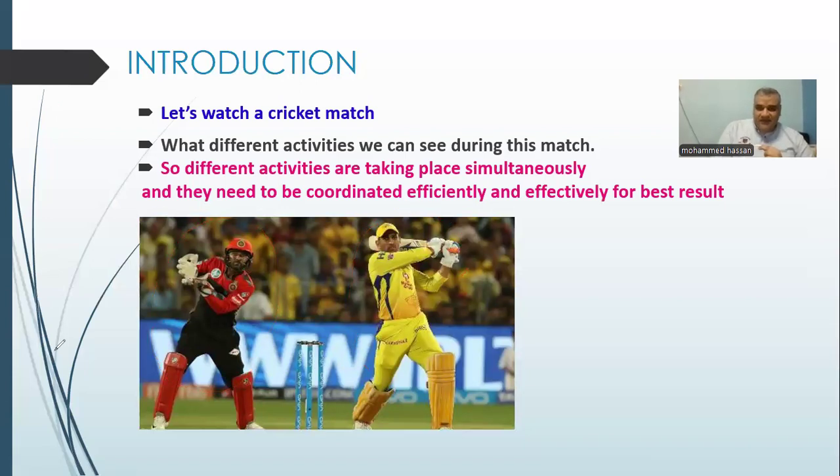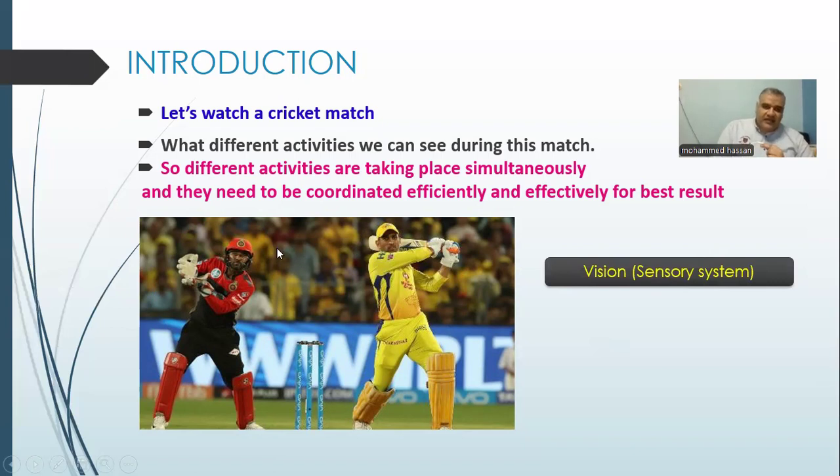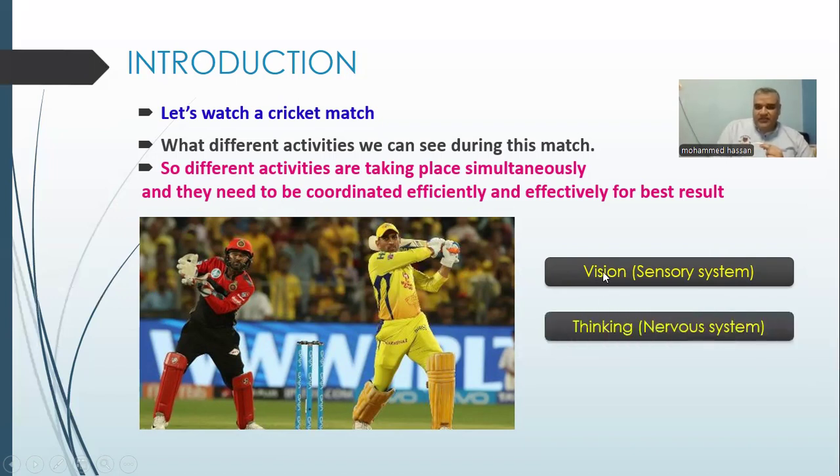What are the steps that happen in our body to receive the stimulus and to take the suitable response for this action? Step number one: we have the player that will catch the ball. He has to see the ball. So vision is the sense that our eyes use to detect light. Your eyes detect the stimulus. The stimulus is the light.